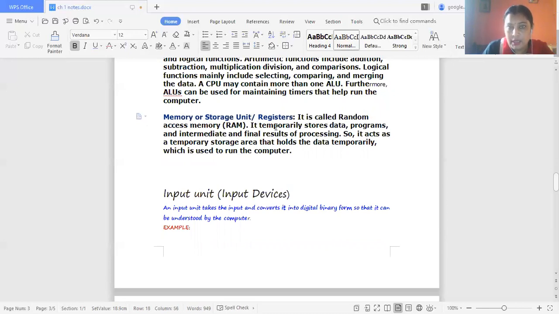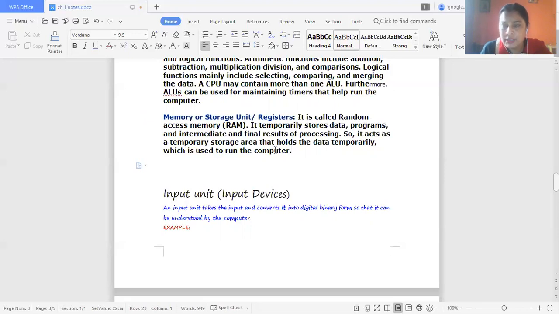It temporarily stores data, programs, and the intermediate and final results of processing. So it acts as a temporary storage area that holds the data temporarily.